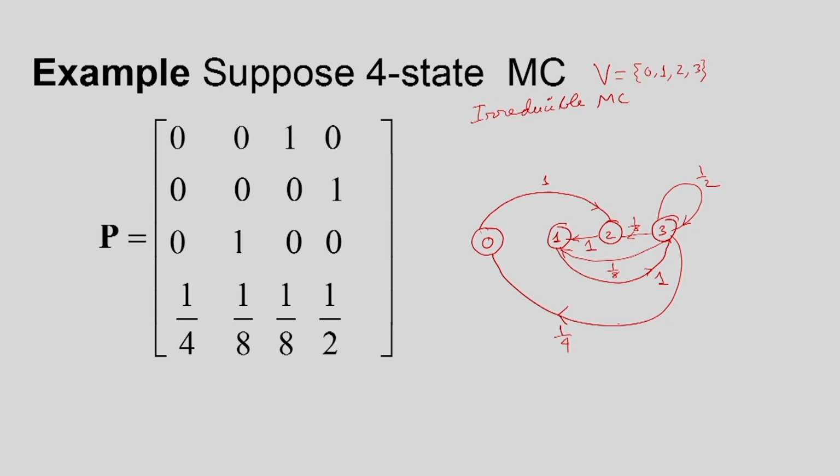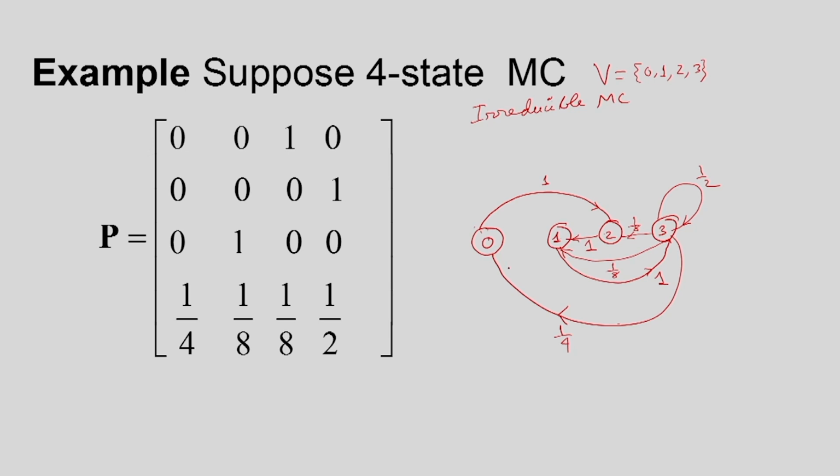So, therefore, if we can prove that one state is recurrent or transient, then all other states will also be of a similar type. Now, let us consider state 0. We will find the first return probability. For this state 0, how can we come back? From 0 to 2 we can go, 2 to 1 we can come, then 1 to 3 we can go, and then 3 to 0.